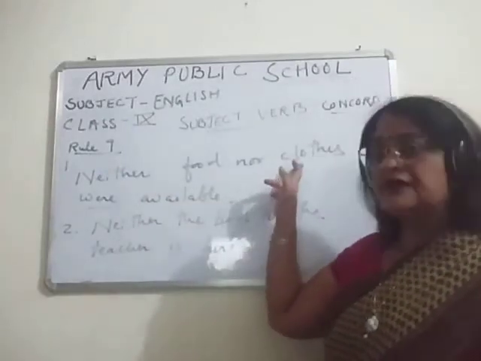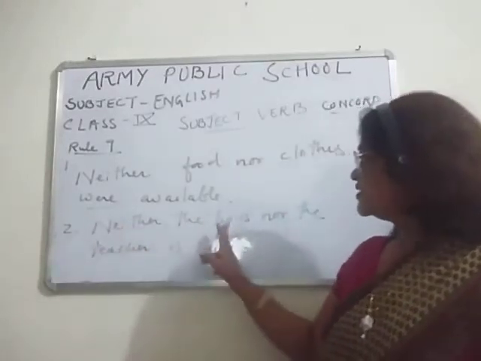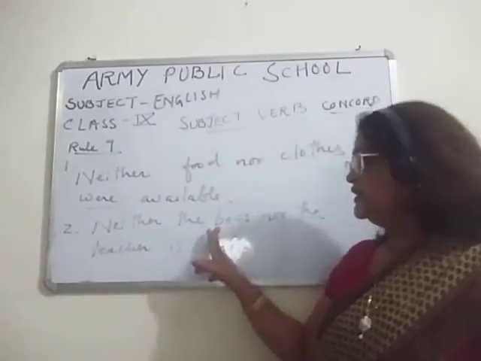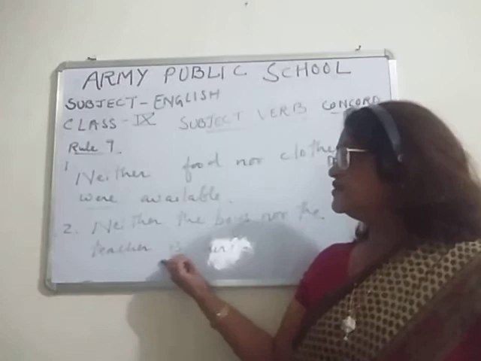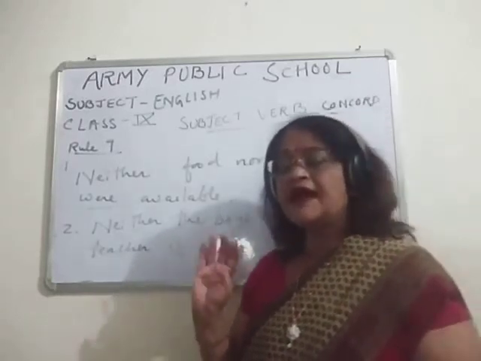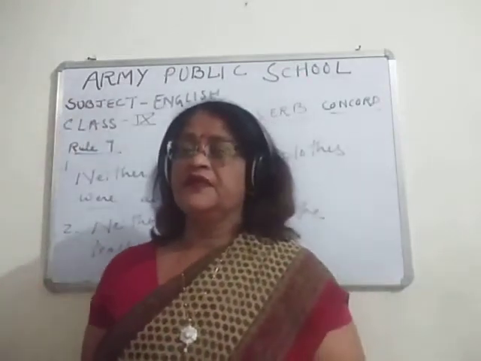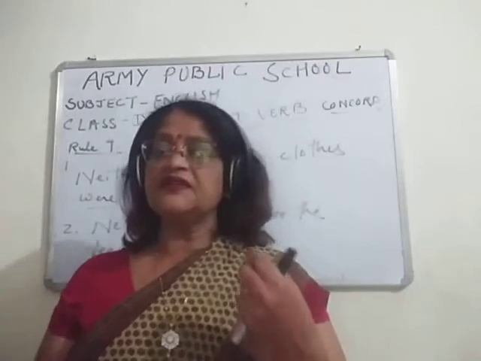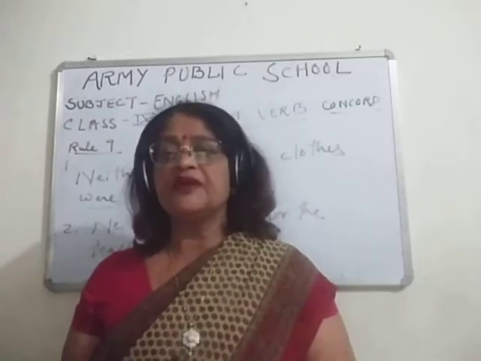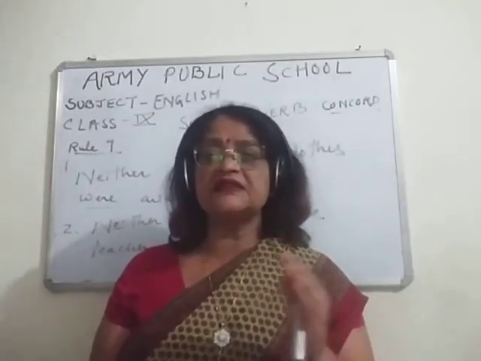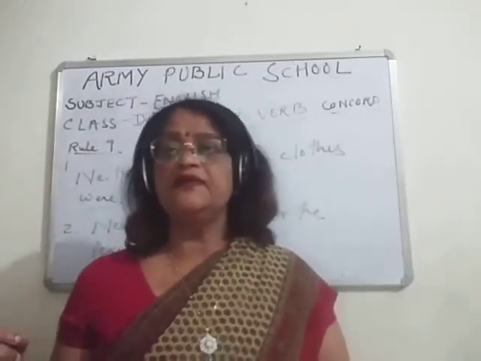Try to understand once again. Two subjects are there. This subject is plural, so plural verb. Here two subjects are there: the boys is plural and the teacher is singular. So the later one is singular, so the verb is singular. So in either or neither nor, you have to see the last subject. If it is singular, then the verb will be singular, and if it is plural, then the verb will be plural. So like this, the verb agrees with the subject. This was rule number 9.